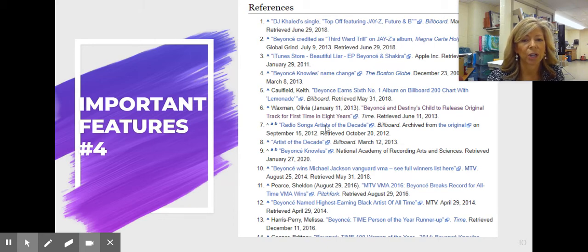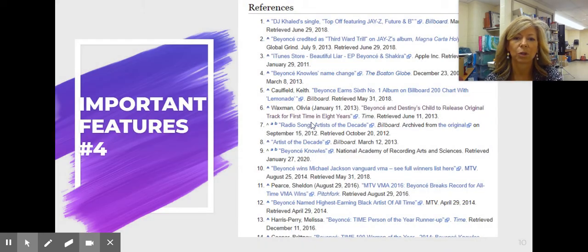And this is what we want you to check out, because here you can vet out and find some reliable websites. And we will talk more about that later as you move through this project. But there are a lot of references in Wikipedia that you can use.